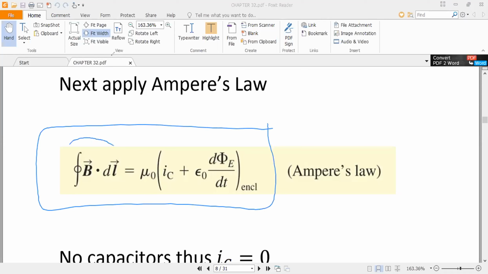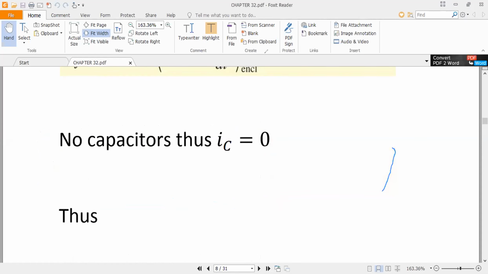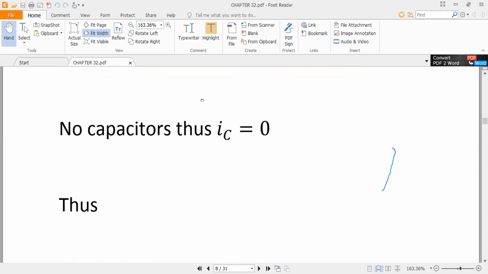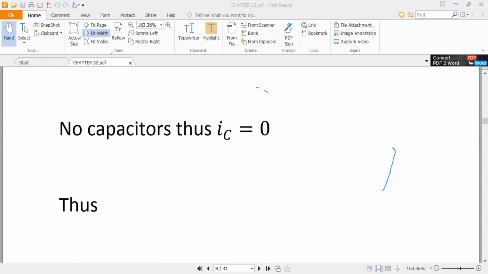This equation also has two sides. One side is the left hand side and the other side is this. We are inside the capacitor, so inside the capacitor the conduction current is 0. Okay, IC is 0.